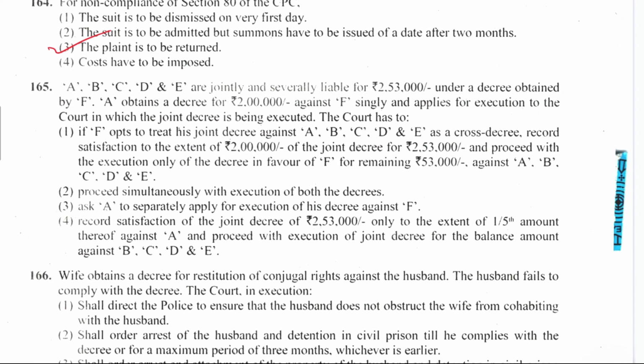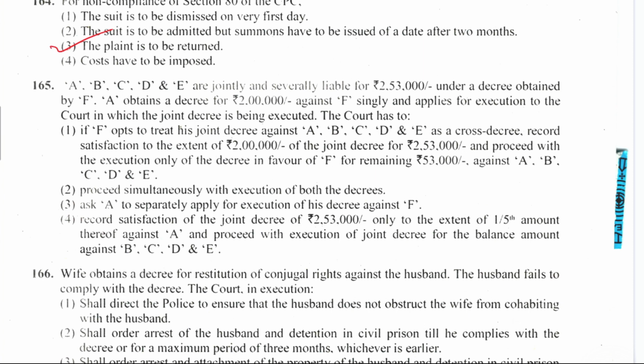Question number 165. A, B, C, D and E are jointly and severally liable for rupees 2,53,000 under a decree obtained by F. A obtains a decree of rupees 2 lakh against F singly and applies for execution to the court in which the joint decree is being executed. The court has to... Right answer is option number 1 only.